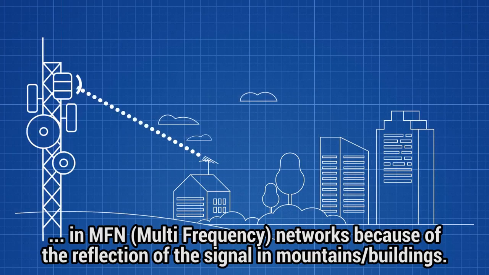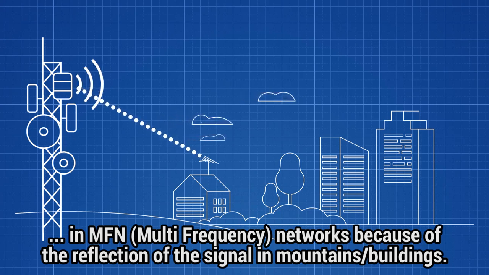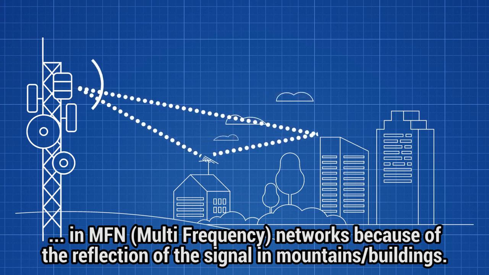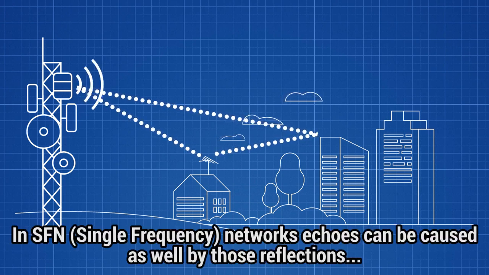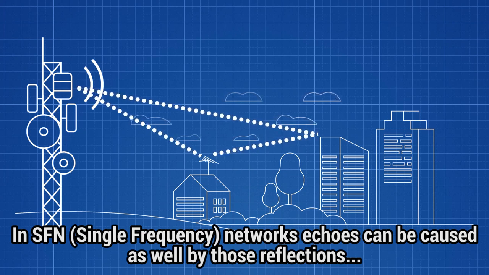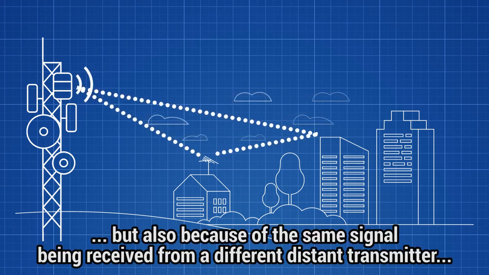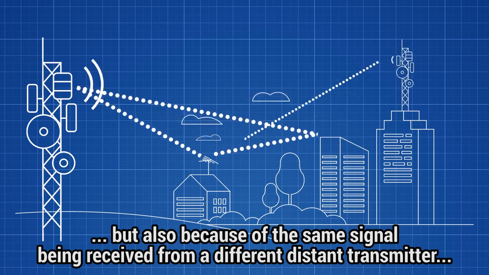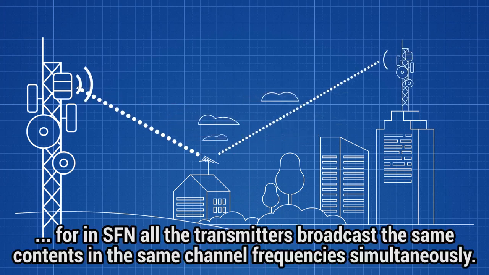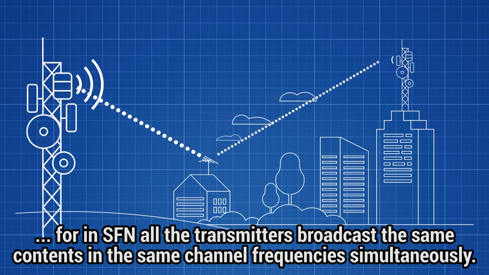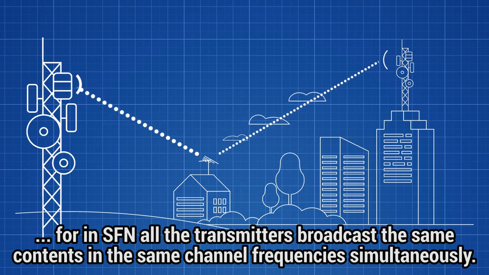In multi-frequency networks, the only source and cause for the appearance of echoes is the reflection of the main signal being broadcast by a transmitter in buildings, mountains, etc. In single-frequency networks, echoes can be caused as well by reflections on mountains and buildings, but here there is another possible source of echoes, which is the same signal being received from a different distant transmitter. For in SFN networks, all the transmitters within the network broadcast the same contents in the same RF channel frequencies